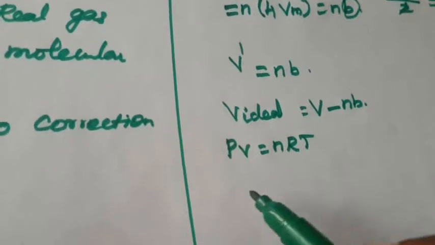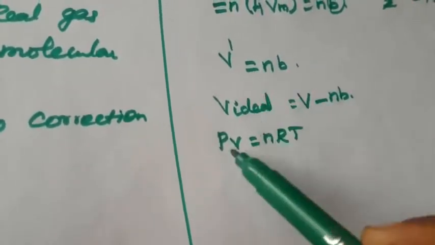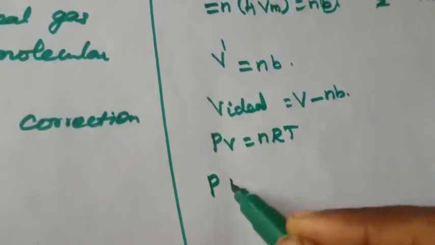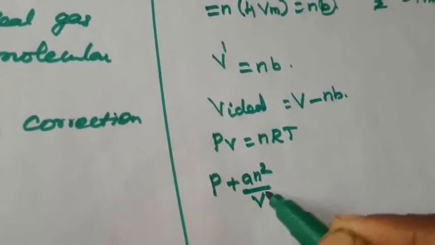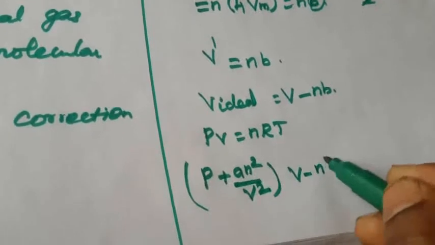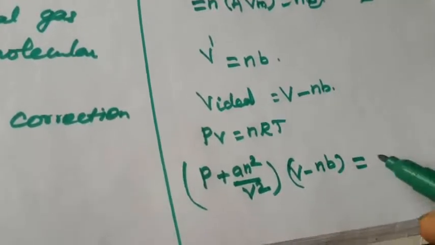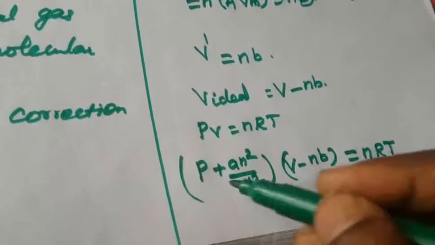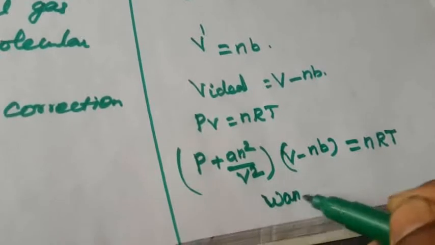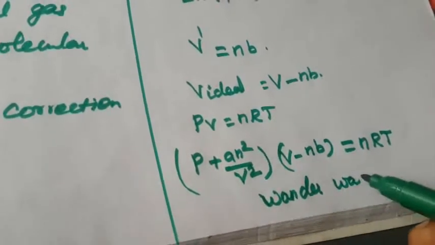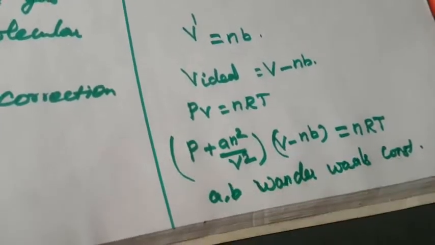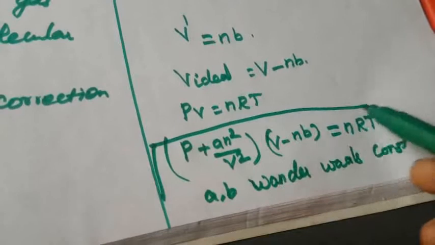Now you substitute all these values in PV is equal to nRT. What is P? That is P plus a N square by V square. And what is V? V minus NB, the volume correction factor, is equal to nRT. This is called, a and b are the van der Waals constants. This is the van der Waals equation.